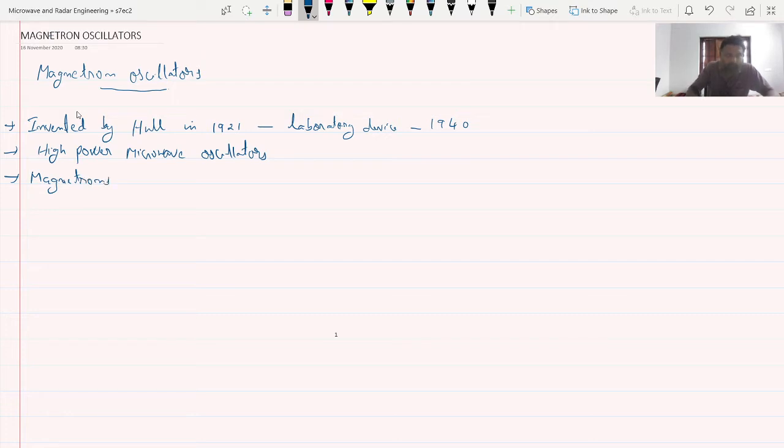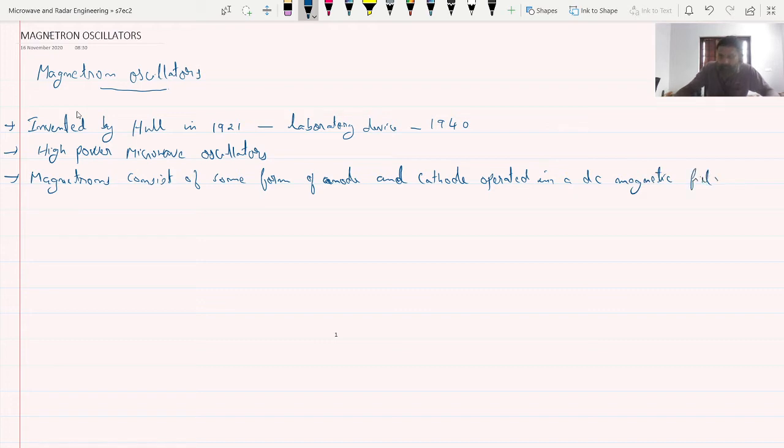All magnetrons consist of some form of anode and cathode, operated in a DC magnetic field normal to a DC electric field between the cathode and anode.